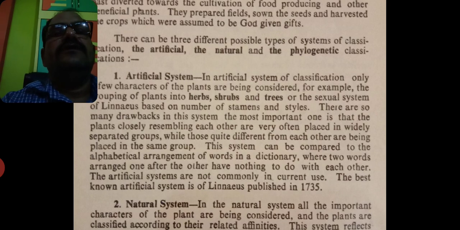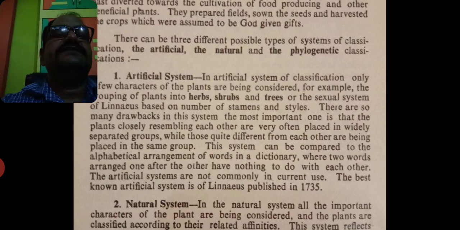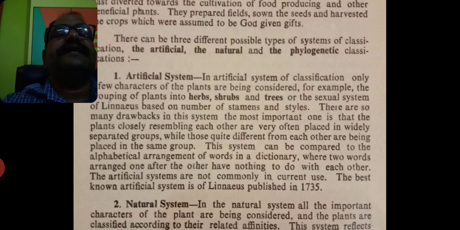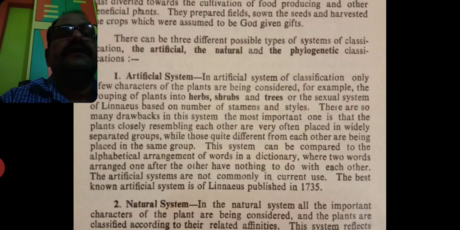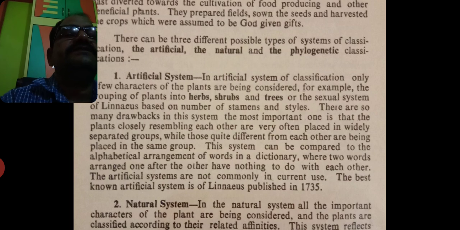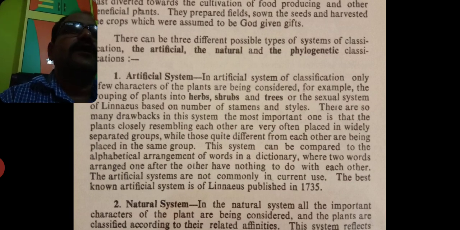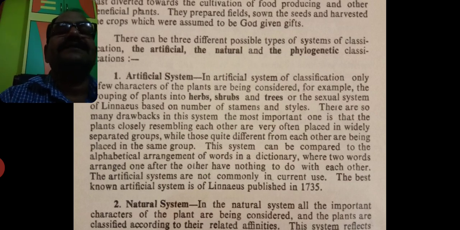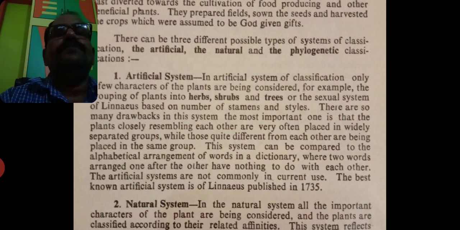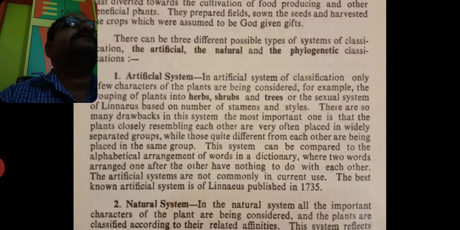First of all, we are studying the artificial system. Now, what are the main characters of the artificial system? What happens in the artificial system of classification? Only a few characters of the plants are considered. Means how? For example, root, stem, leaves, flowers, fruits, calyx, corolla, and so on, but out of these, only a few characters are considered in the artificial system. For example, the grouping of plants into herbs, shrubs and trees.